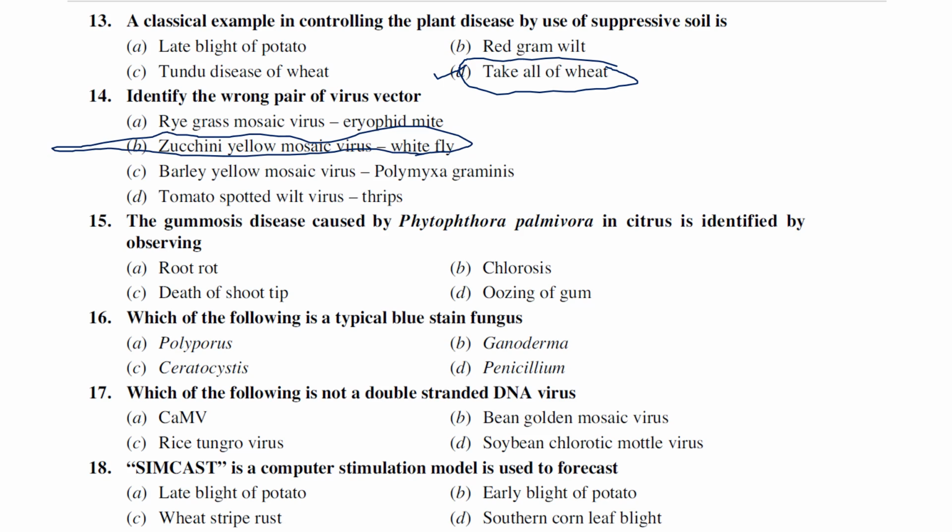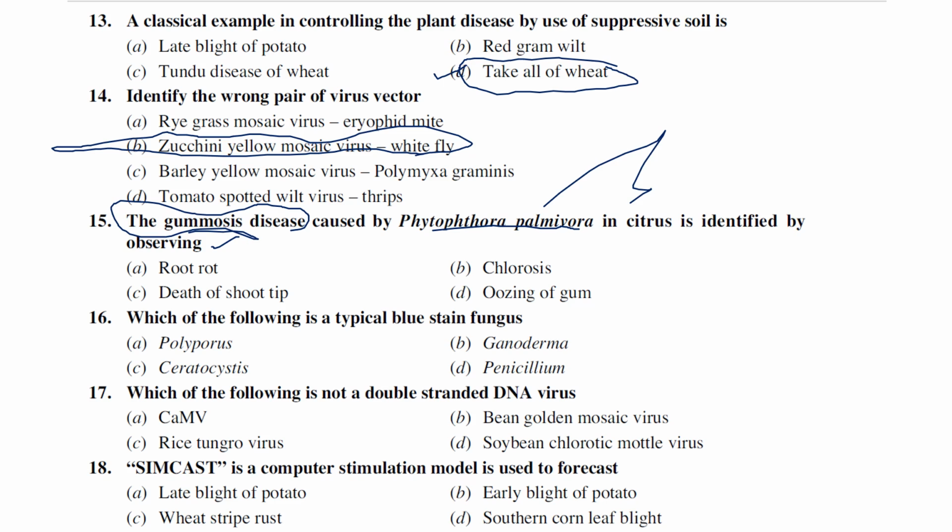The gummosis disease of citrus caused by Phytophthora palmivora is identified by observing what? First of all, I will tell you something. Citrus gummosis is known to be caused by several species of Phytophthora: Phytophthora citrophthora, Phytophthora palmivora, Phytophthora hibernalis, Phytophthora syringae, Phytophthora cactorum. So there are more than 6 species.